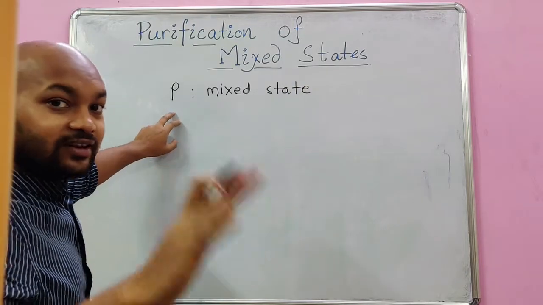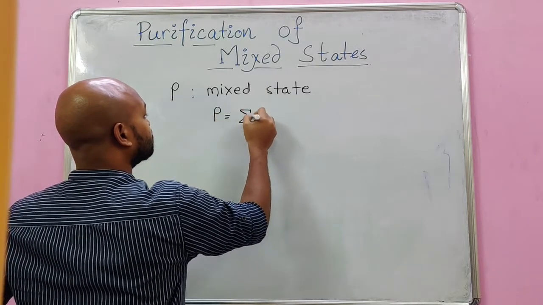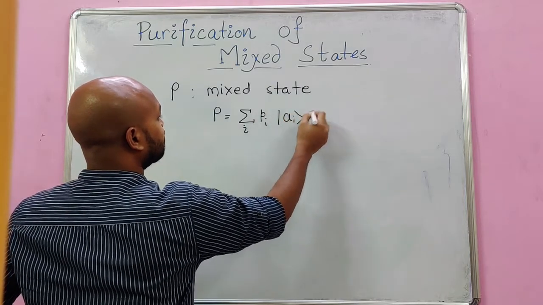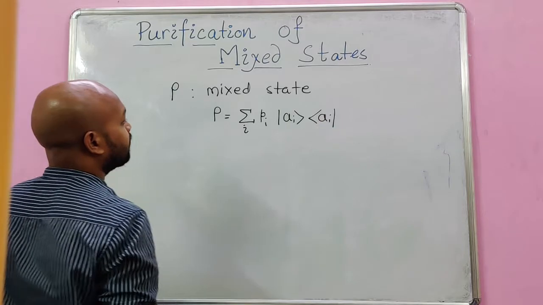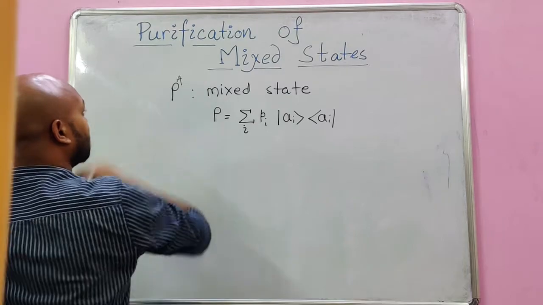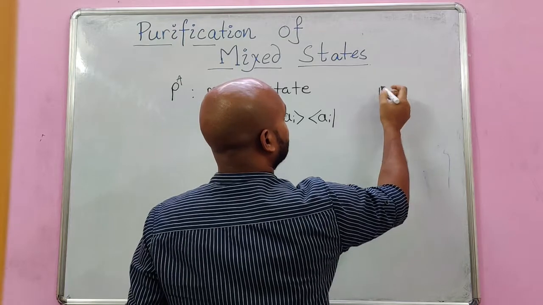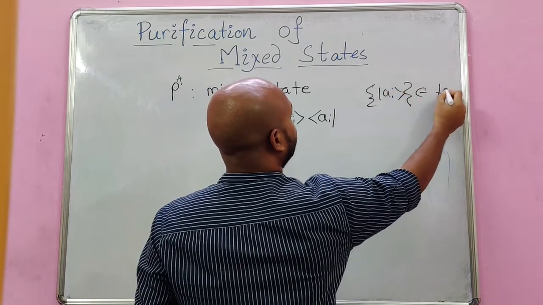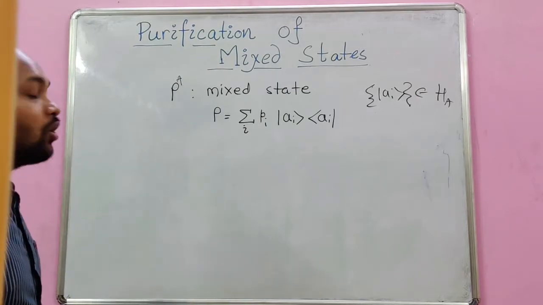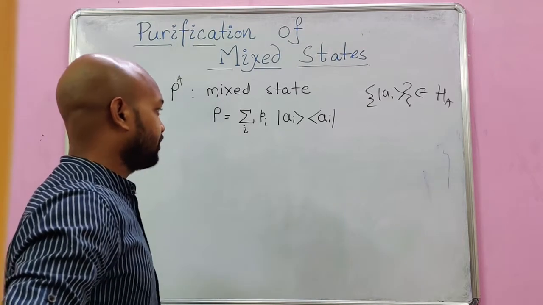Since this is a valid density matrix, I should be able to write it as a summation over some basis states, where rho belongs to a system A, and this A_i forms the basis of the Hilbert space to which this particular quantum state belongs. Now my job is to purify this mixed state and get a pure state out of it.